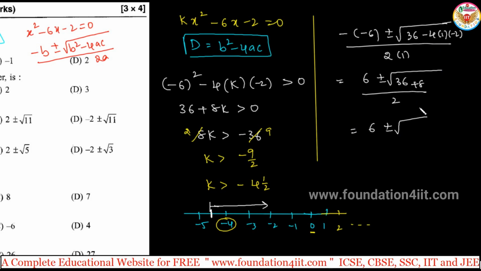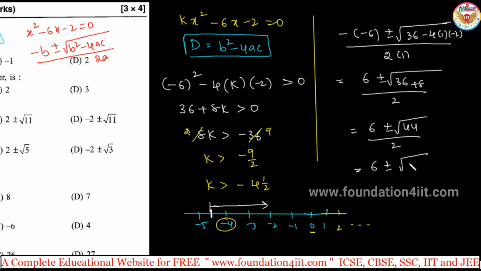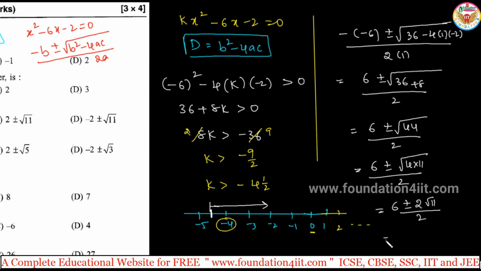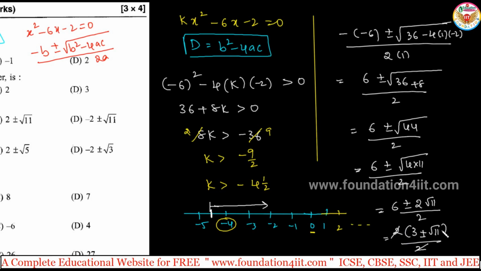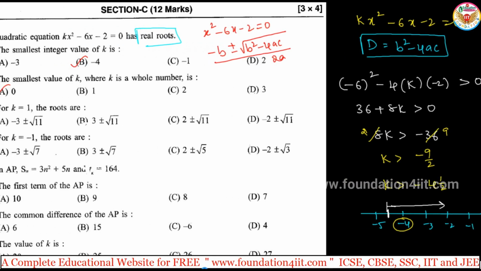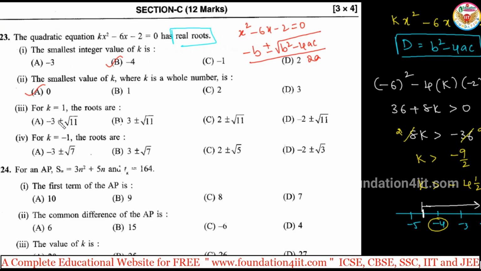That is 6 plus or minus root 44 divided by 2. Simplifying, root 44 we can write as root of 4 into 11. Root 4 is 2, so 2 root 11 over 2. Take 2 common: 3 plus or minus root 11, and the 2 cancels. Finally we got 3 plus or minus square root of 11 when k is equal to 1.